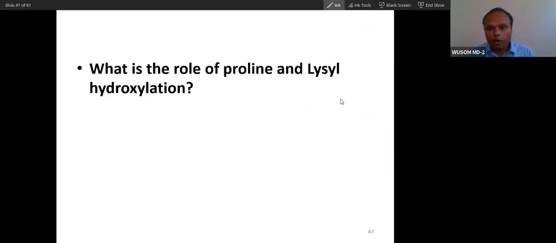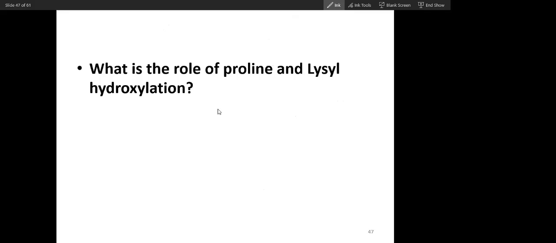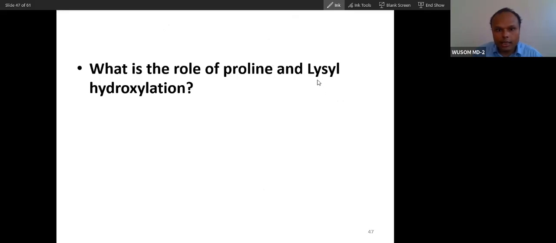What is the role of proline and lysine hydroxylation inside the cell? These two events happen inside the cell. What is the role? Glycosylation. Lysyl hydroxylase is for glycosylation. Good.